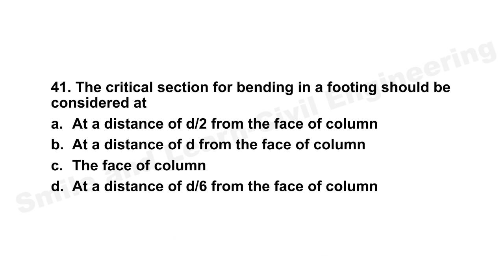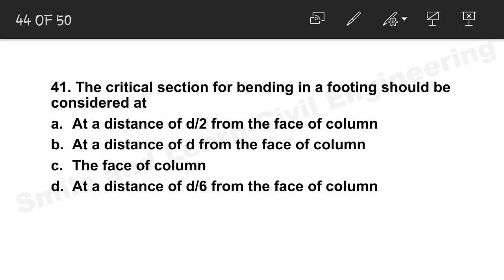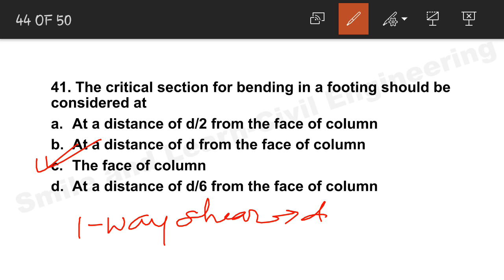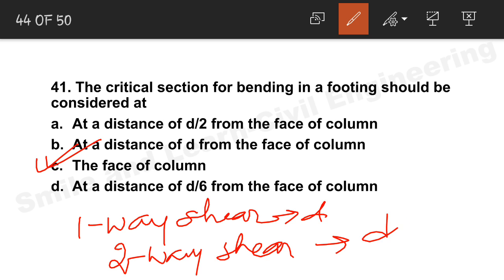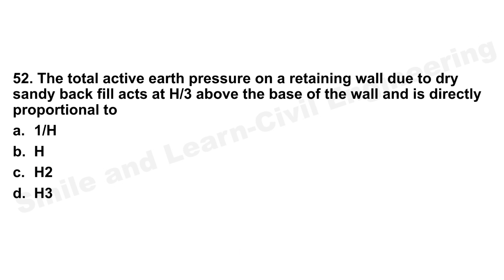Okay, let's move on to question number 41. The critical section for bending in a footing should be considered at... So the correct answer is option C, at the face of the column. And if it is a one-way shear, then we will have D from the face of the column. And if it is a two-way shear, then we will have D by 2 from the face of the column. Okay, let's move on to the next question.